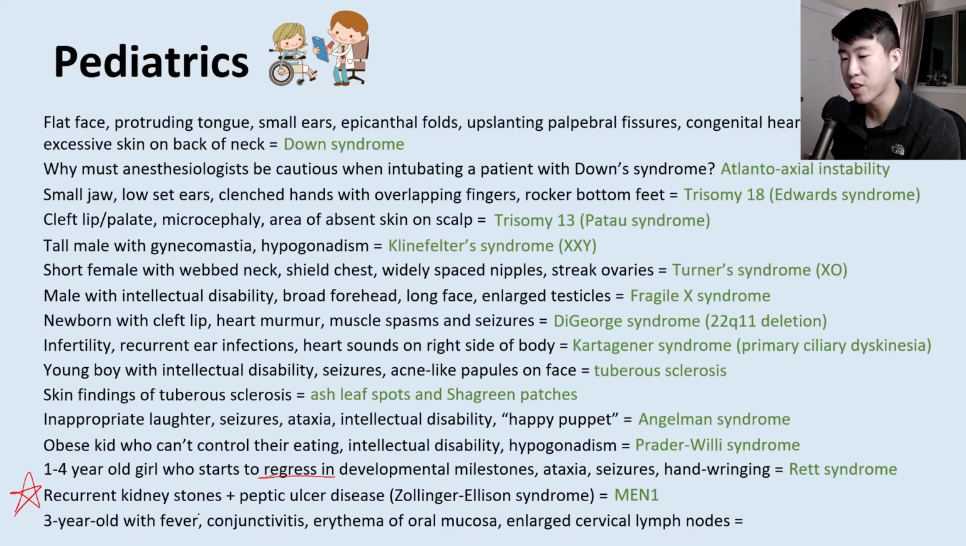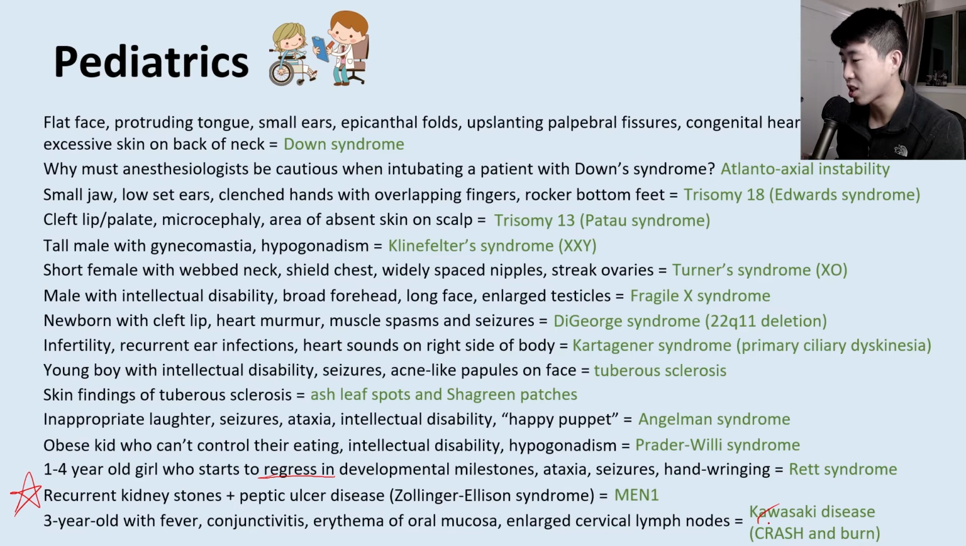Next, you have a description of a 3-year-old with fever, conjunctivitis, erythema of the oral mucosa, and enlarged cervical lymph nodes. That is a description of Kawasaki disease. And Kawasaki disease is very easy to identify when you know what you're looking for, but sometimes when you just hear the symptoms by themselves, you may not identify it. But remember, the mnemonic for remembering the symptoms of Kawasaki disease is CRASH and BURN.